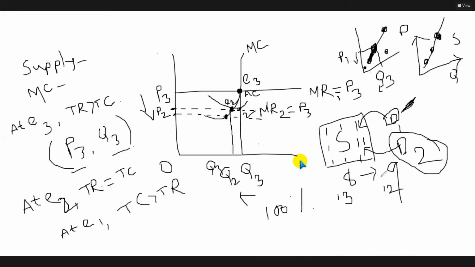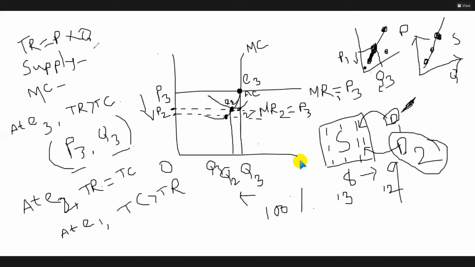Individual supply will decrease. So when individual supply decreases, it means individual profit will decrease. Individual profit will decrease. Actually, what does it mean? Let me make clear what I am trying to say. Profit comes from where? Profit comes from what amount you have produced multiplied by price. TR equals income, which comes from price multiplied by quantity.